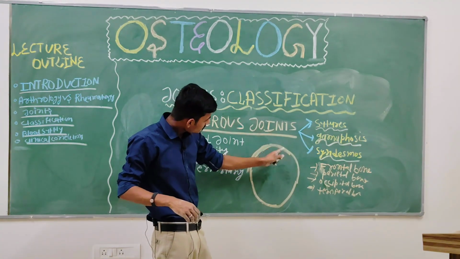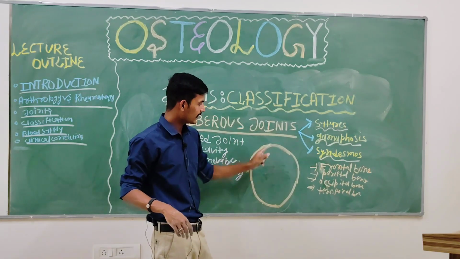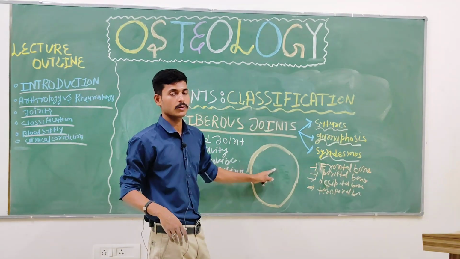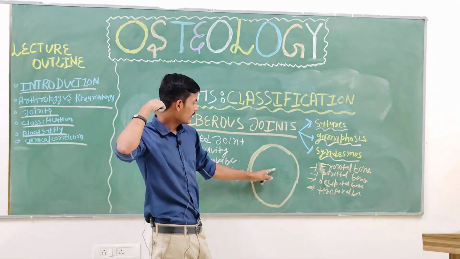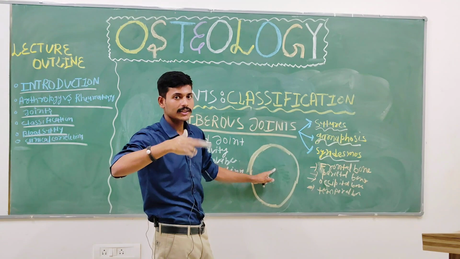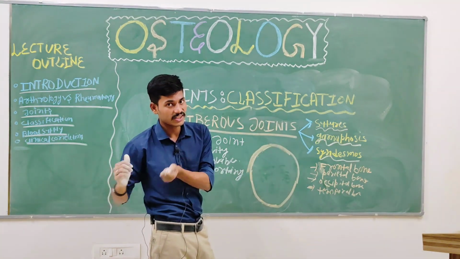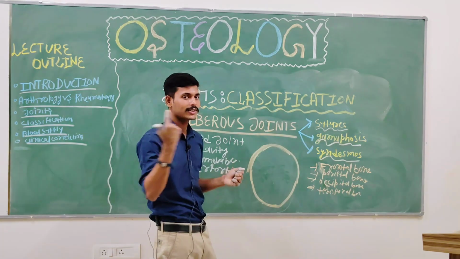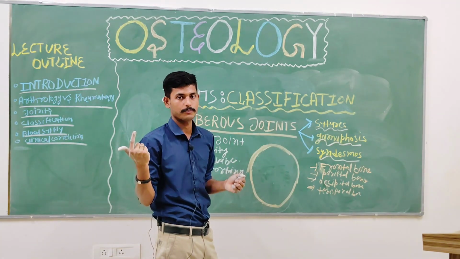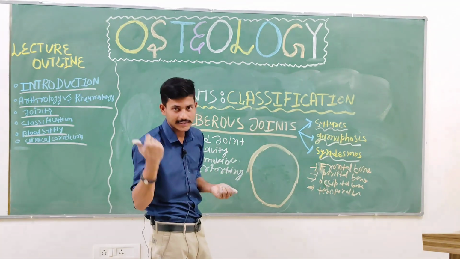The bones of the cranium start joining along with development. As soon as the brain is developed, these sutures also get ossified.